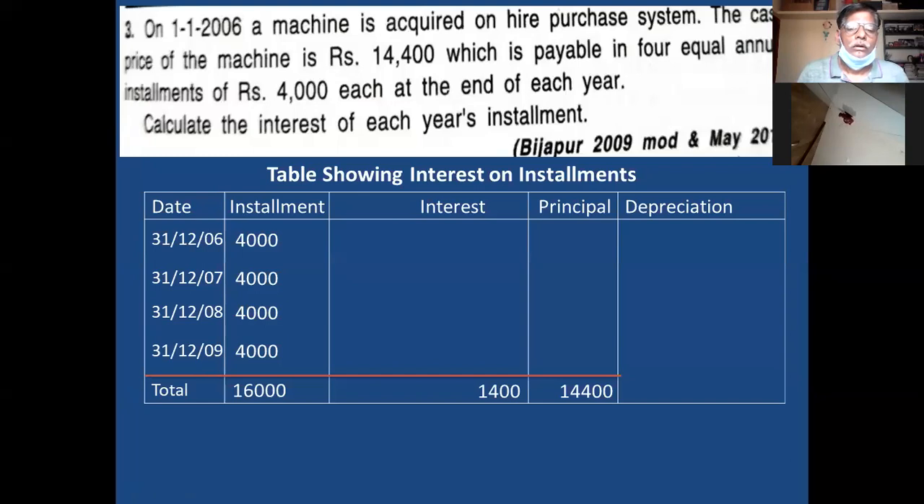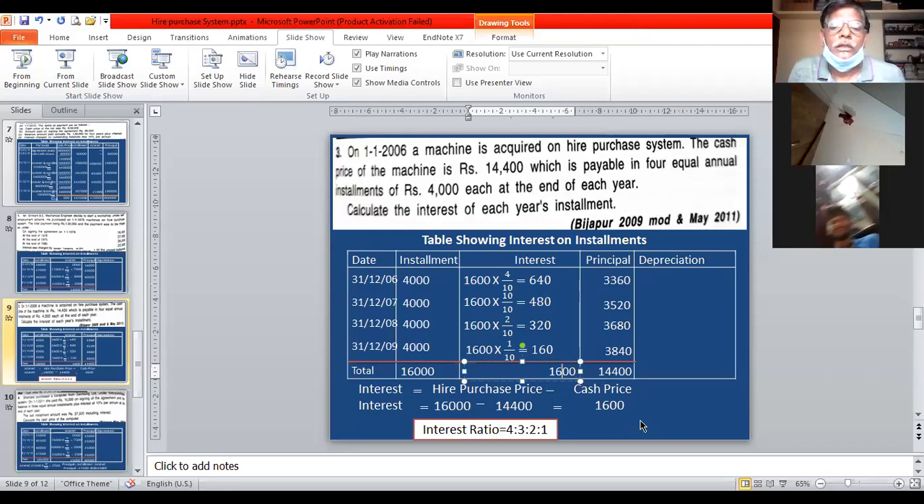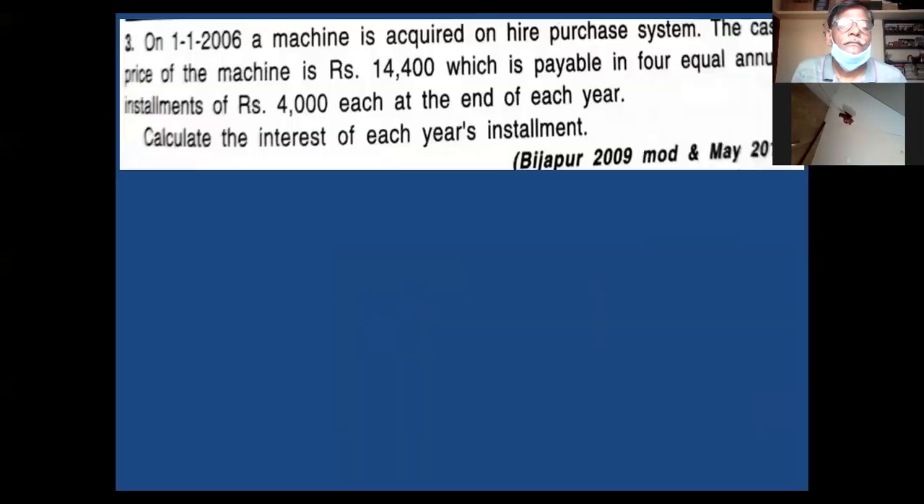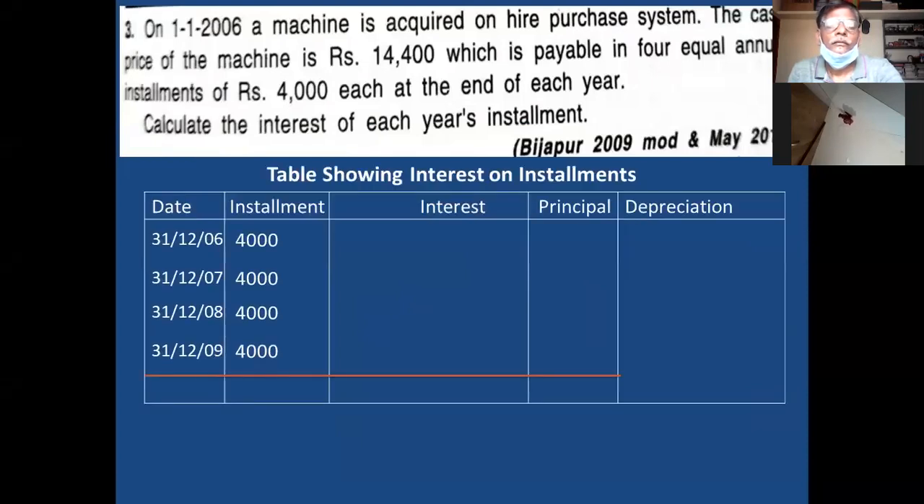Sir, 1,600. Wait. Sorry. You see 1,600. Okay, 1,600. Any doubt? Yes, sir. No, sir. This way calculate this. Clear?